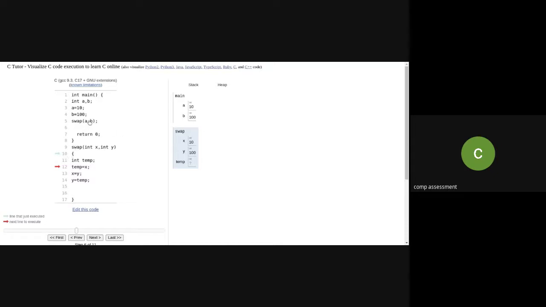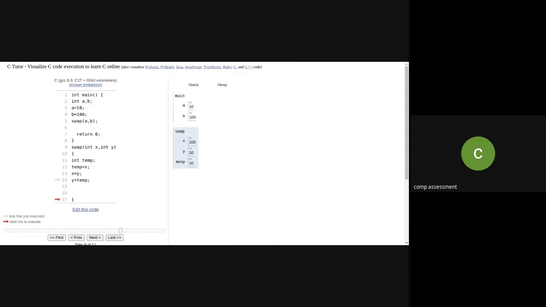My A and B, which are referred to as the actual parameters or the original parameters, hold the values 10 and 100, whereas in my procedure they are X and Y. So my X and Y hold the values of A and B, and after that it will swap the values. Check what is happening: during the activation of the procedure, the state of that particular location is changing.